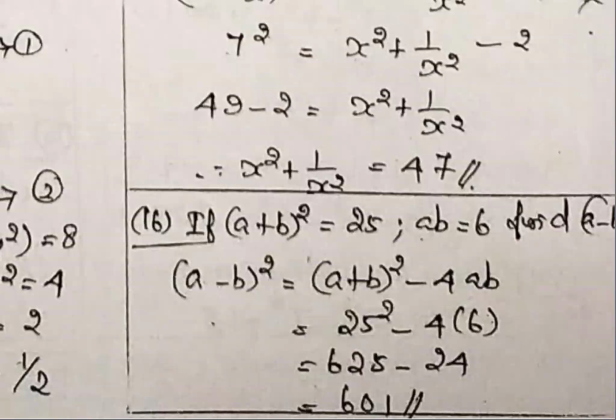(a + b) the whole square is equal to 25 square, I have written. Actually it is wrong. By careless overconfidence, so many people are putting 25 square. It's not 25 square, 25 only. Because you see the data, (a + b) the whole square is equal to 25, given. So 25 minus 24, answer is 1 only, not 6, not 1.